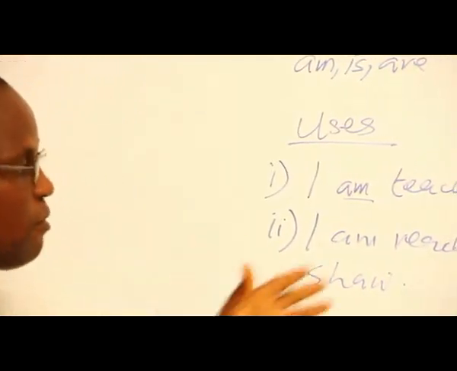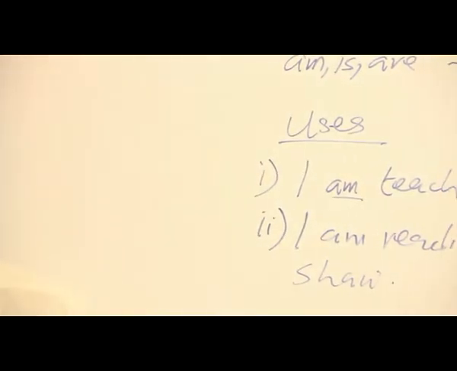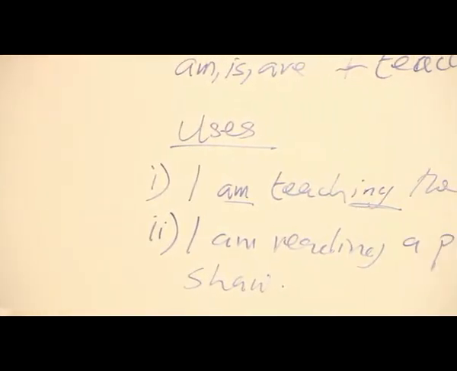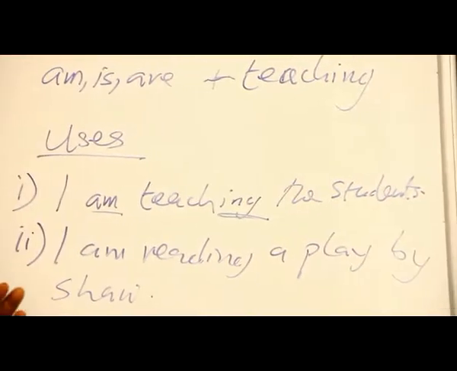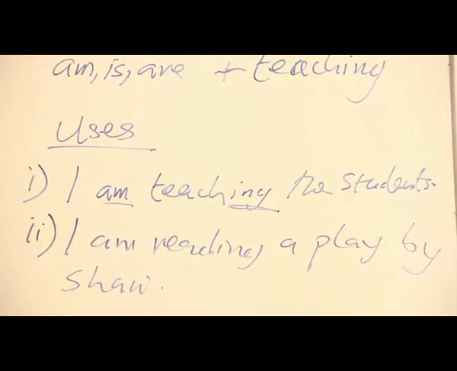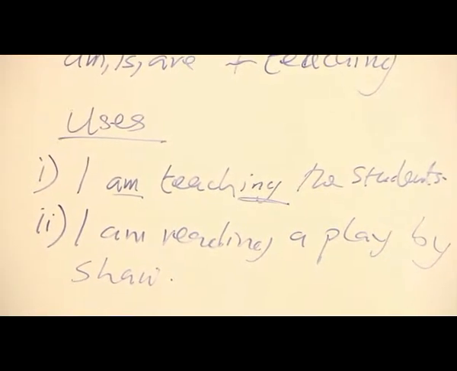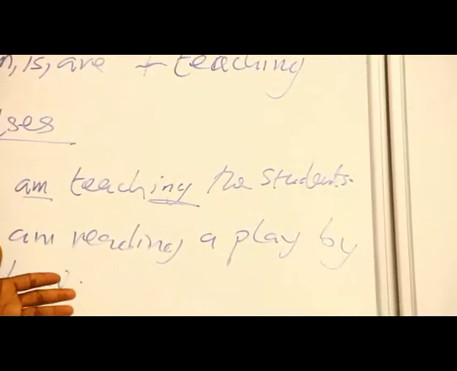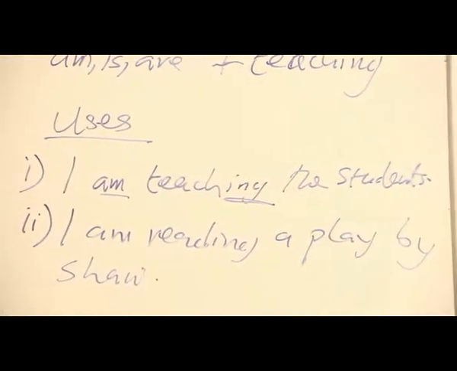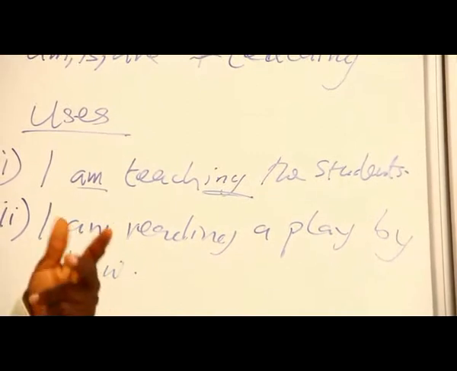It's possible that at the time of speaking this, the play is closed and on a table by me. But it conveys the idea that it's an action continuous until I finish the book. So the point is, although not necessarily at the moment of speaking, the action is continuous.